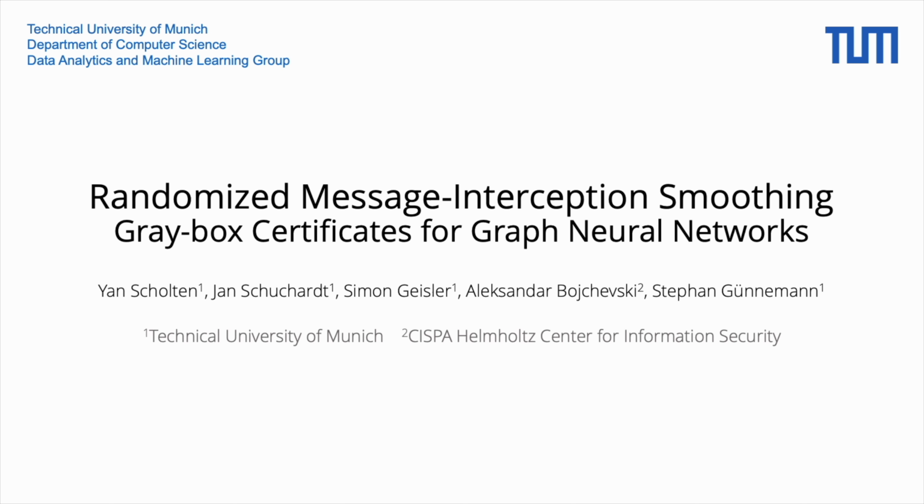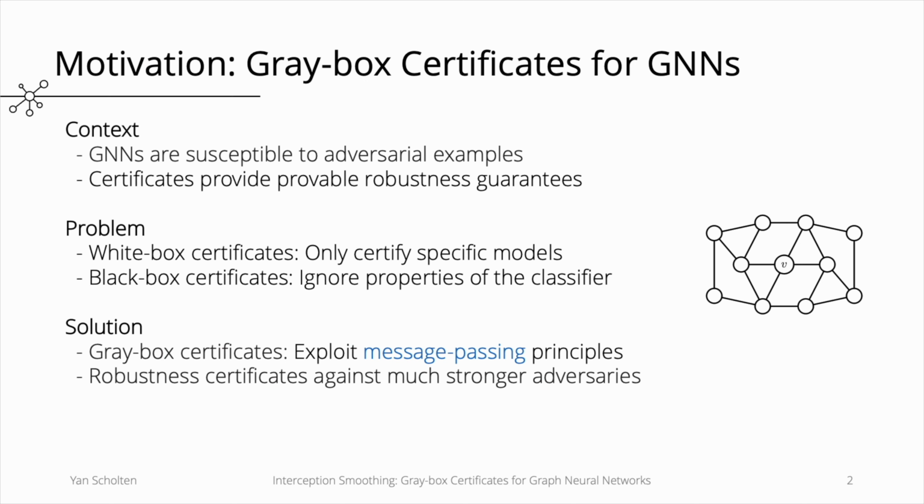Hello and welcome to this presentation about randomized message interception smoothing, where I will present our gray box certificates for graph neural networks. My name is Scholten and I'm with the Data Analytics and Machine Learning group at the Technical University of Munich. Before we dive into the details, let's quickly motivate the problem.